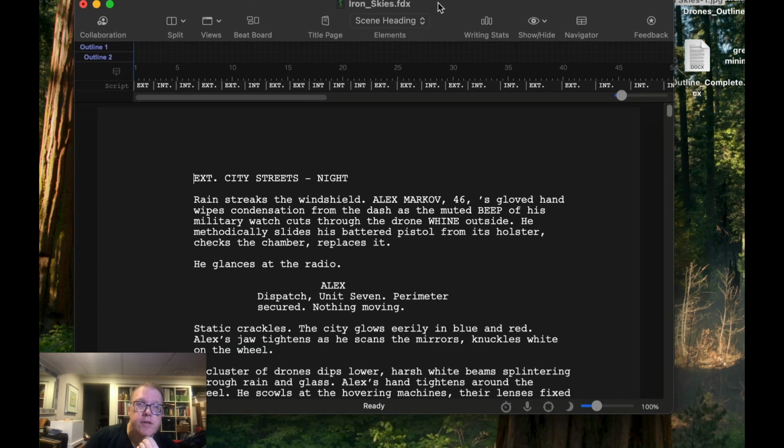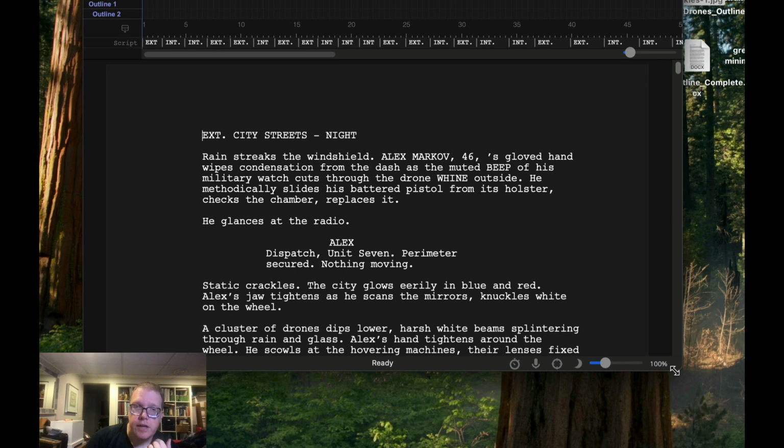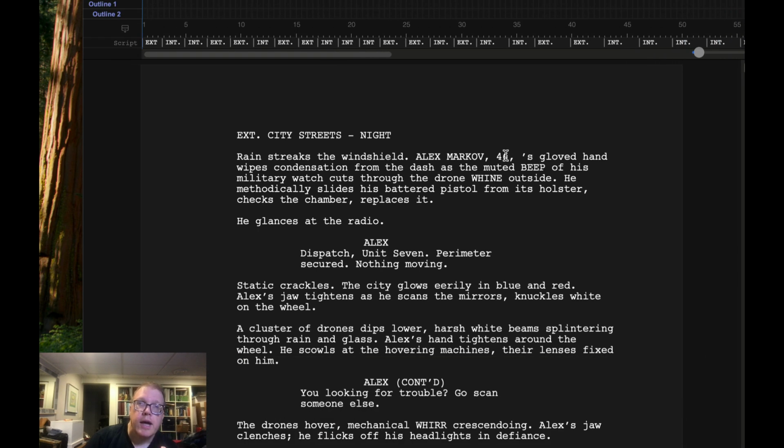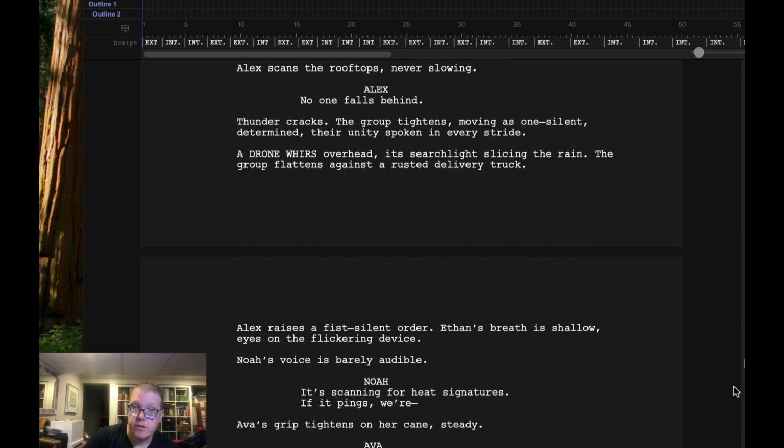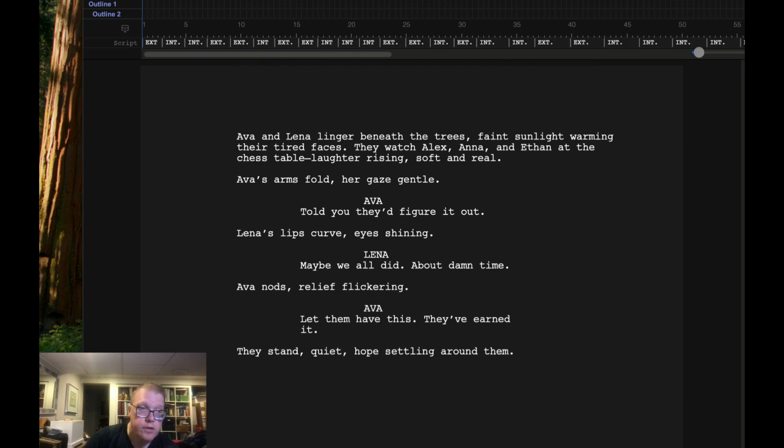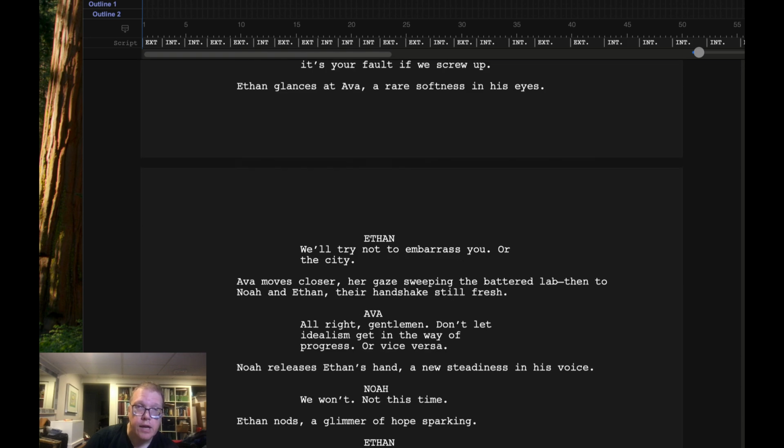All right, so I was able to take the FDX file. As you can see, it comes right into the Final Draft format. It looks good. Everything looks great. So let's go down and see. Okay, so it's a little better on here. It's 117 pages, so it's a little bit longer than what I thought. So a little under 2 hours then. If you remember, one page is basically worth 1 minute of screen time.